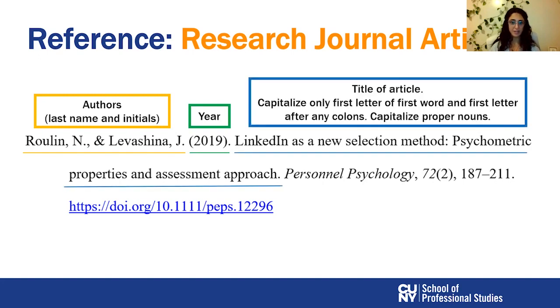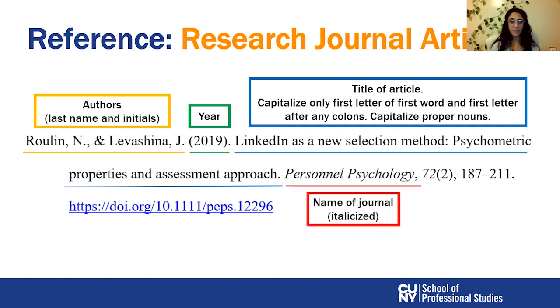Then I have the title of the article, in which you capitalize only the first letter of the first word and the first letter of any proper names. And as well the first letter of any word that comes after the colon. So here I have LinkedIn, that's the first word, must be capitalized. As a new selection method, I have the colon, and the first word after that, that is psychometric, has to be capitalized. You write that, then you add a dot after the title of the article.